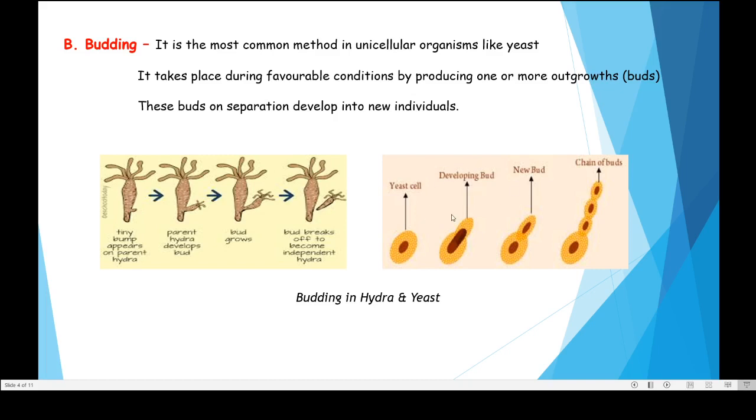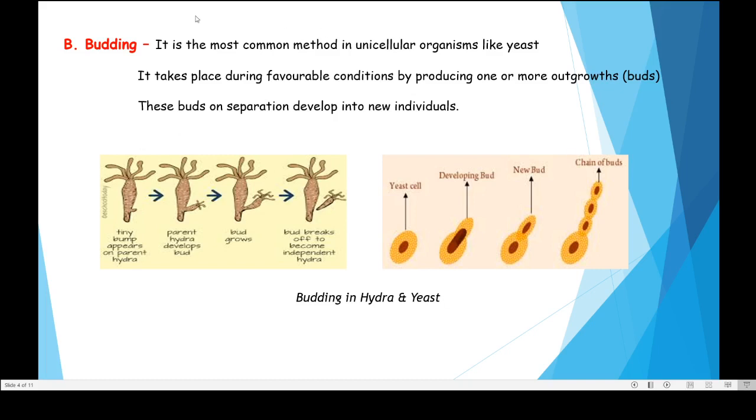Cell division, as we have already learned, is a simple mechanism of asexual reproduction. Here one cell divides into two cells, and this division is called binary fission. Binary fission is observed in organisms like amoeba, paramecium or bacteria.